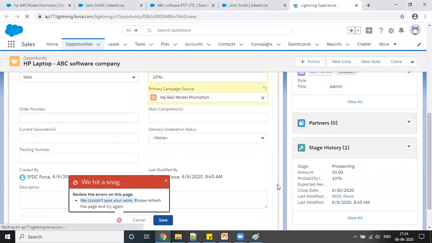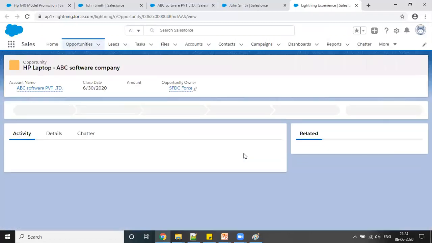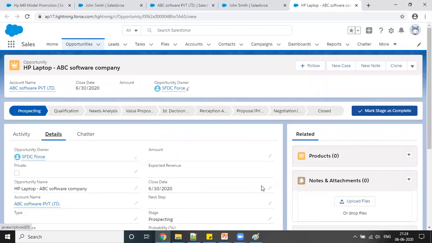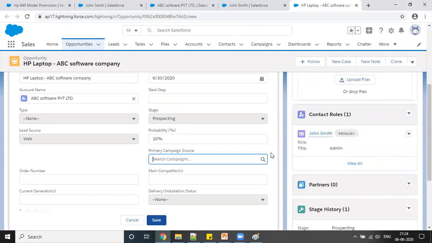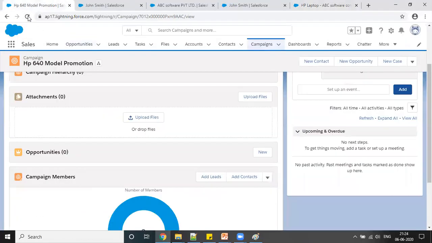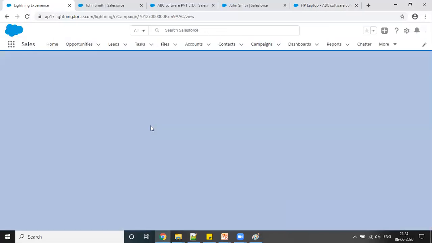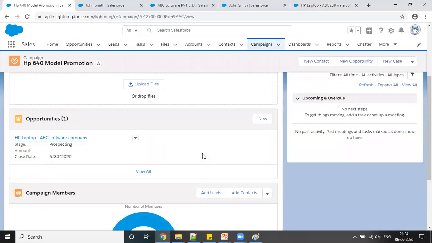Reloading this. So I'm going to the detail here and primary campaign source. I'm just selecting this HP1 and saving it. Now you just simply go and refresh this. Okay, so can you see this opportunity data has come here?